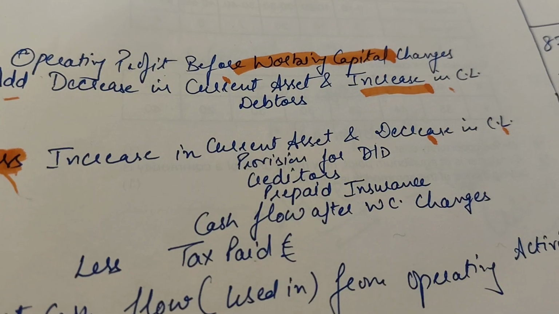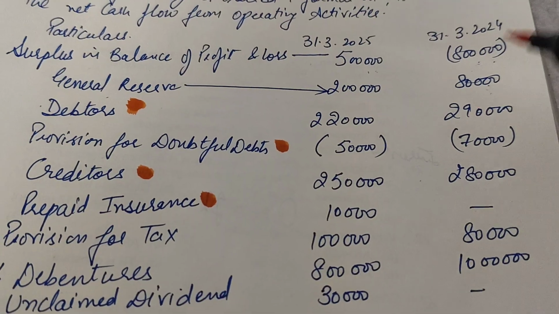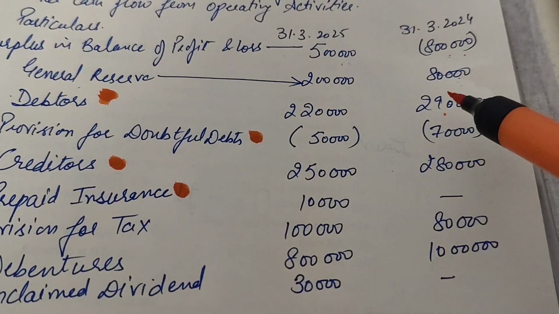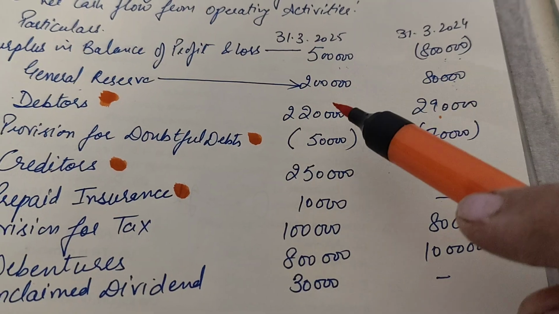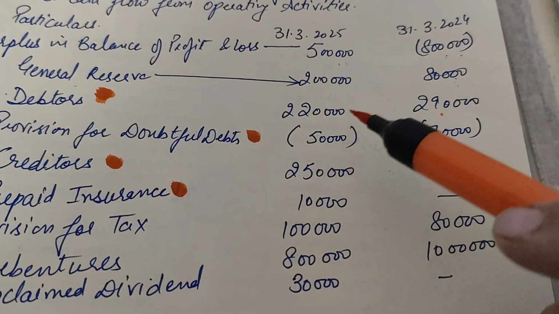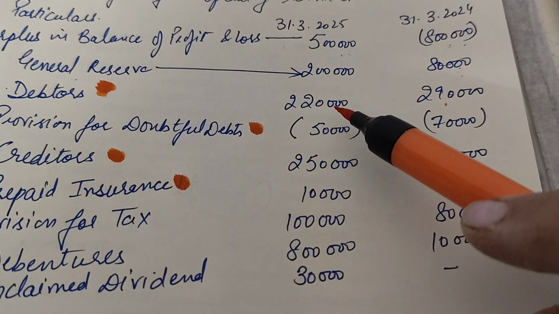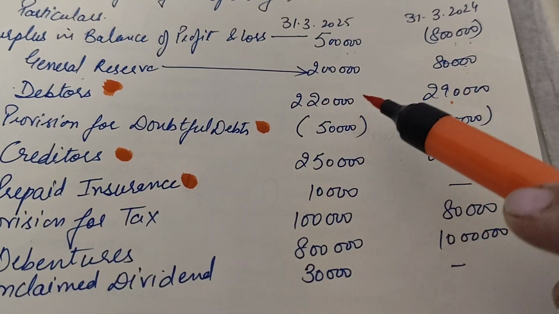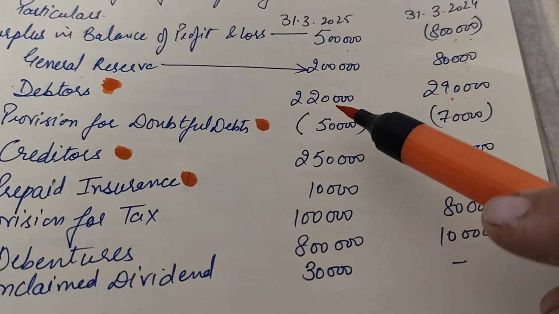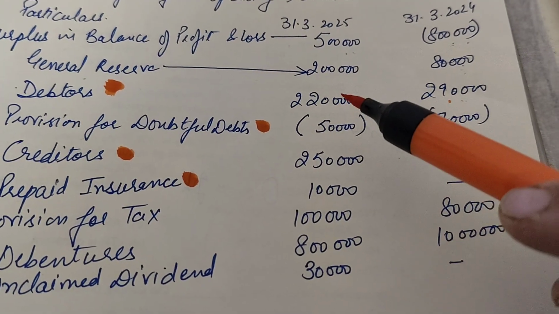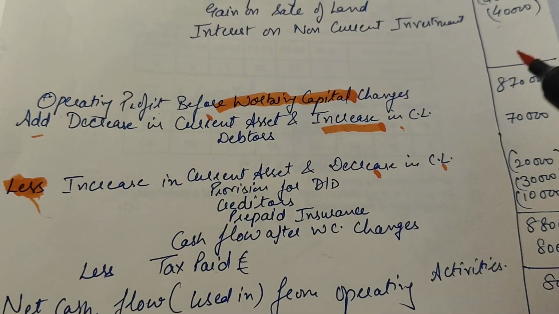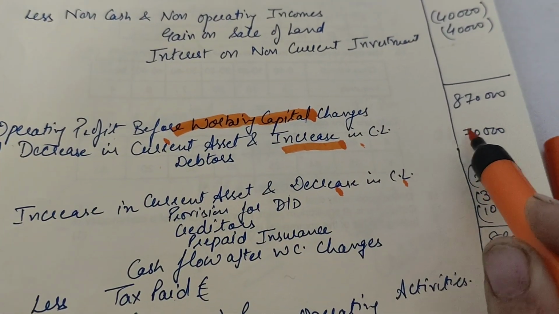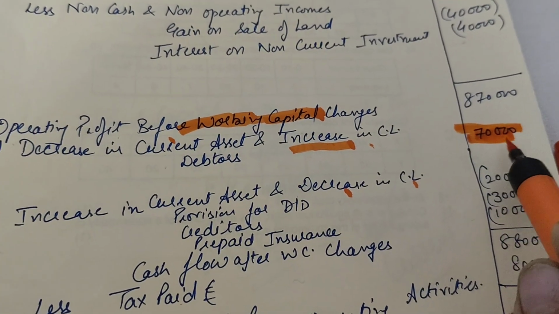Now what has happened in the given statement is that your debtors value has reduced, right? Closing it is 2 lakh 20,000, opening it was 2 lakh 90,000, so this has reduced by 70,000, meaning debtors paid the company rupees 70,000. That's why debtors have reduced. So if the debtors have reduced, there is a cash inflow in the business, that is a plus value. So debtors are shown in your decrease in current assets with the added value of rupees 70,000.